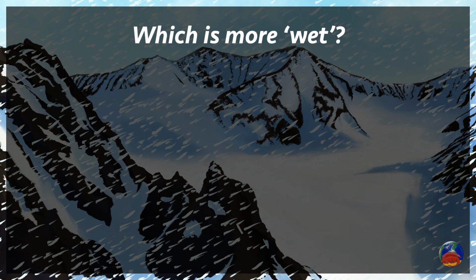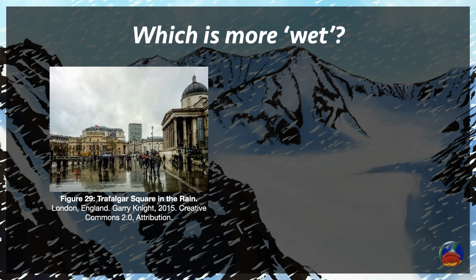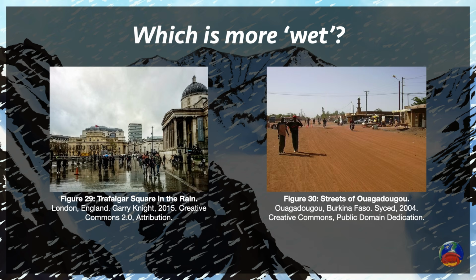To illustrate this, I'm going to have a little demonstration to see which city receives more precipitation, London, England, or Ouagadougou, Burkina Faso. London is 51 degrees north and 0 degrees west with a CFB climate, while Ouagadougou is 12 degrees north and 1 degree west with a BSH climate. Now you can pause the video here and guess which city receives more precipitation in the comments.